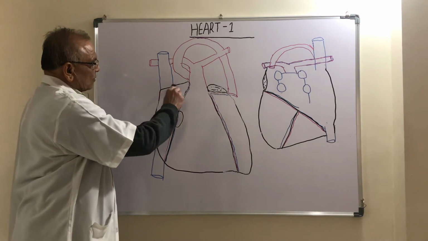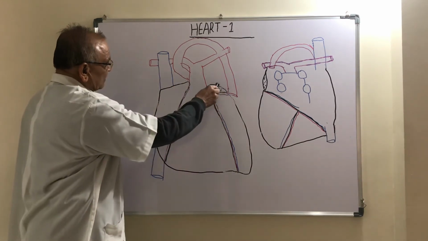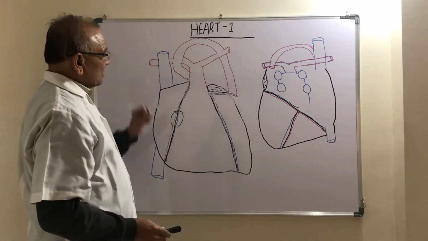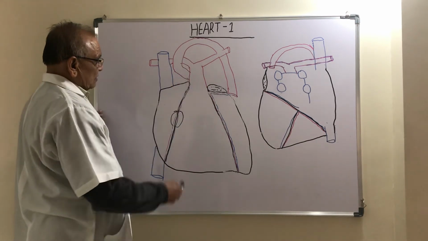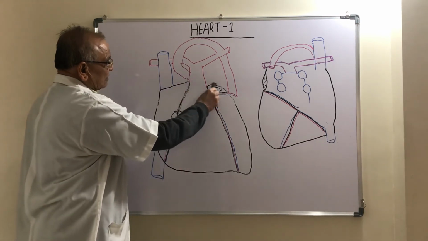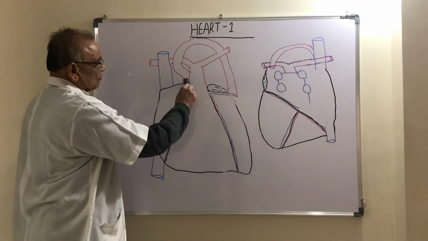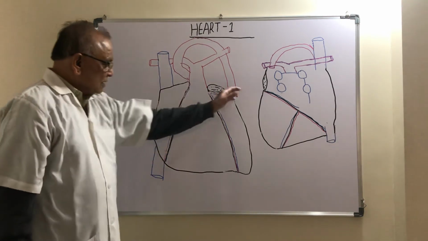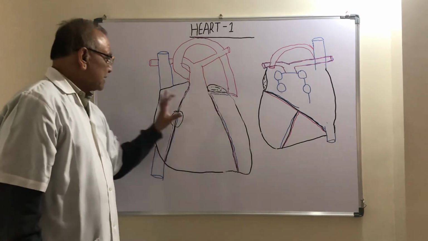This is the upper border of the right atrium. This is the upper border of the left atrium, the auricle of the left atrium, and the major part of the upper border of the left atrium is hidden by the pulmonary trunk and aorta. So actually the upper border is mainly formed by the left atrium and partly formed by the right atrium. So: right border, left border, lower border, upper border, apex, anterior surface.